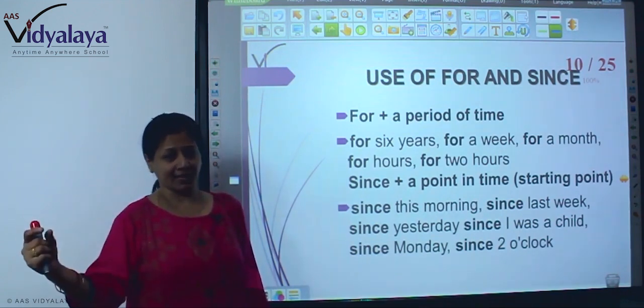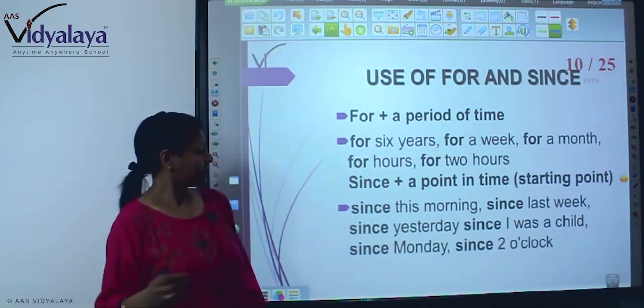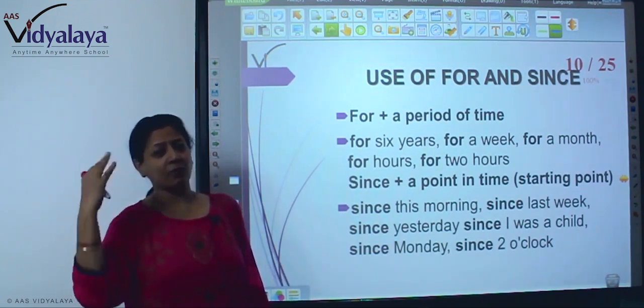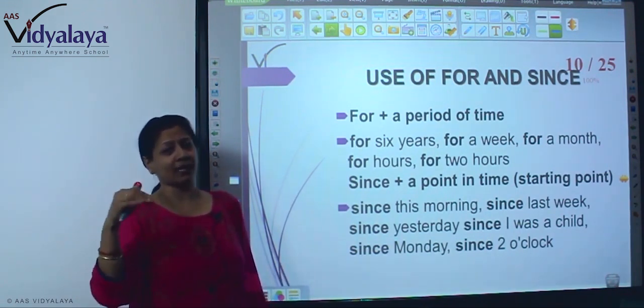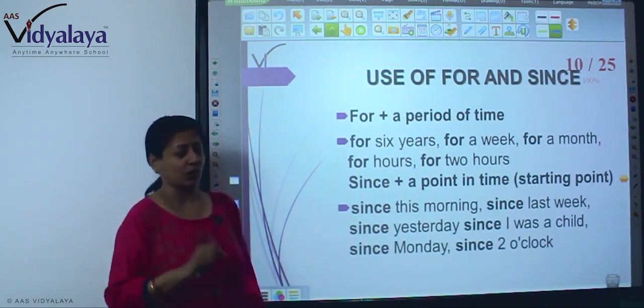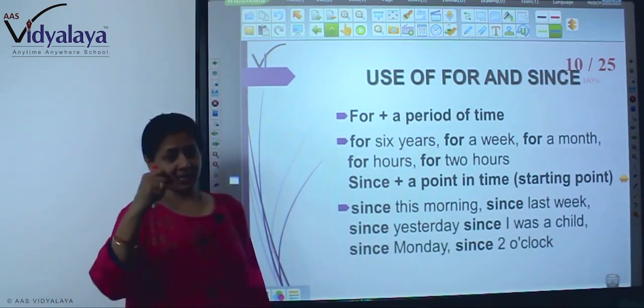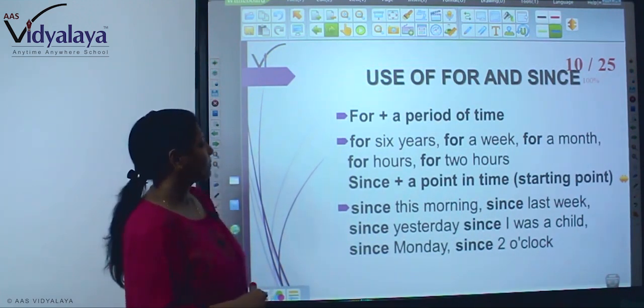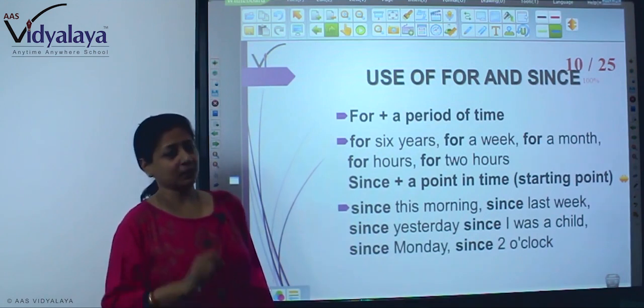They had been playing or they were playing since 2 o'clock. They had been playing since 2 o'clock. अभी तक वो 2 बजे तक वो खेलते रहे. They had been playing since 2 o'clock. तो इस तरह से you are saying कि exact point you are saying. And यहाँ for is a period of time.